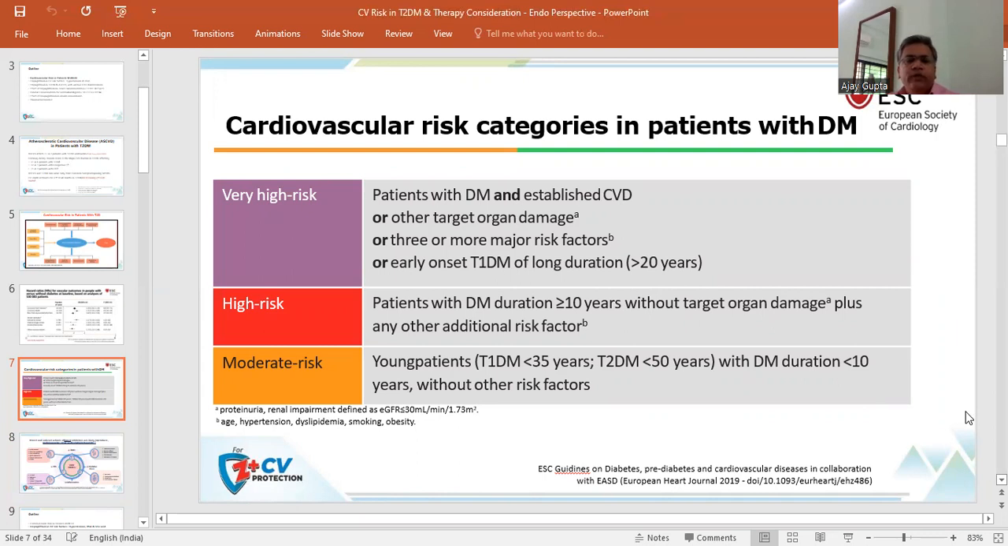High risk includes patients with diabetes mellitus duration of more than 10 years without target organ damage plus any other risk factors. And moderate risk includes young patients, type 1 diabetes less than 35 years, type 2 diabetes less than 50 years, with diabetes mellitus duration of less than 10 years without other risk factors.